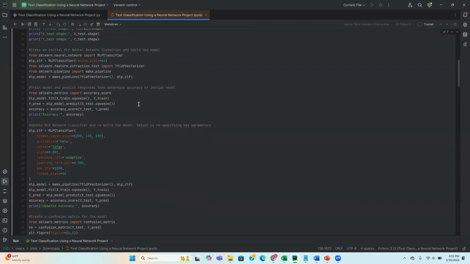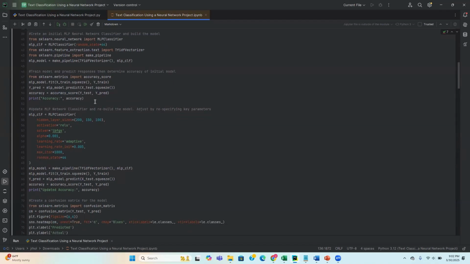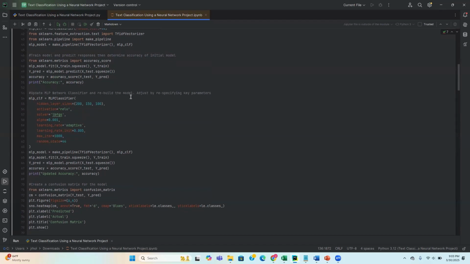So we will import our accuracy score. We'll fit the model and then test our predictions. Our accuracy is going to be the accuracy score function for our y test and our y predictions. And we'll print our accuracy score, and then we'll test this to see if we can improve it by the processes of our next step.